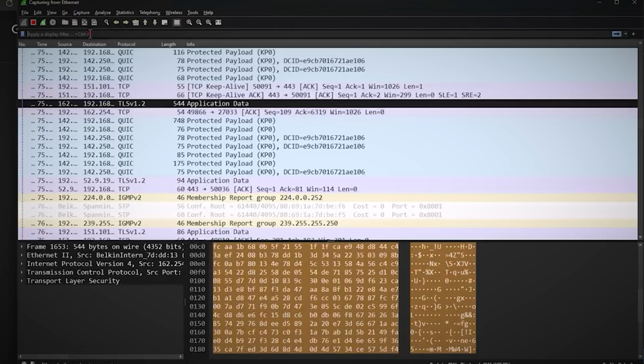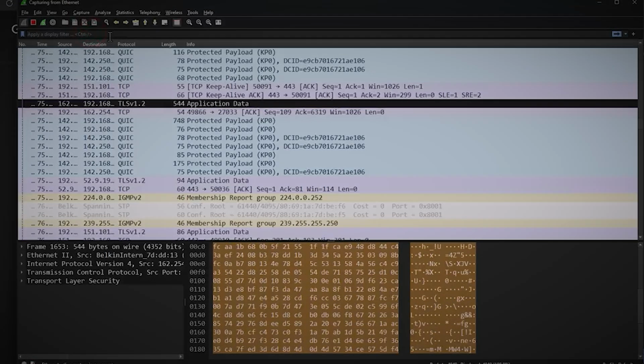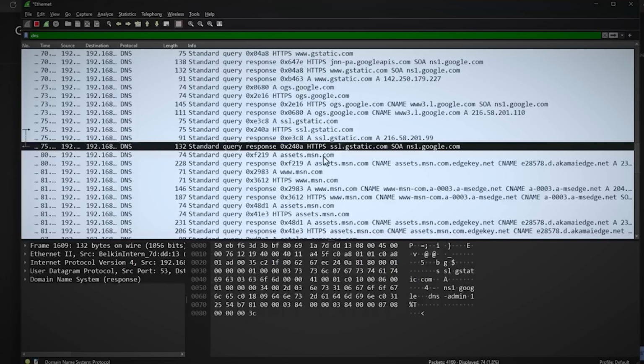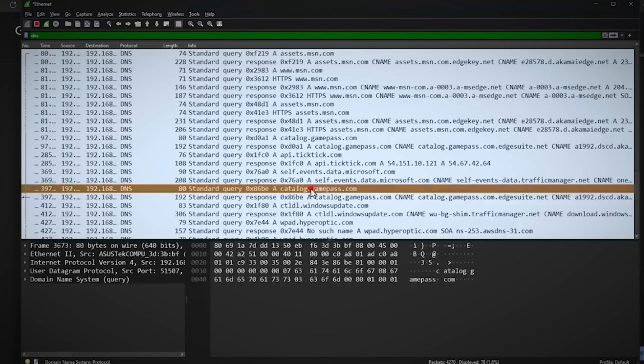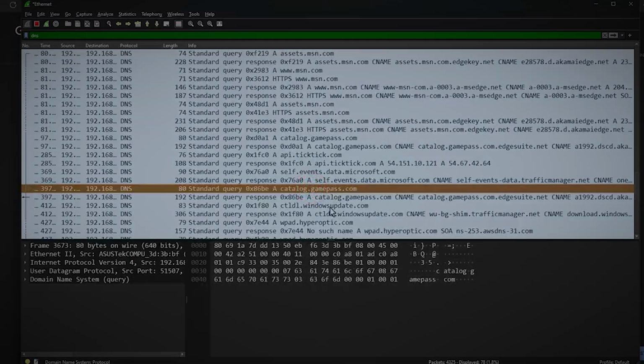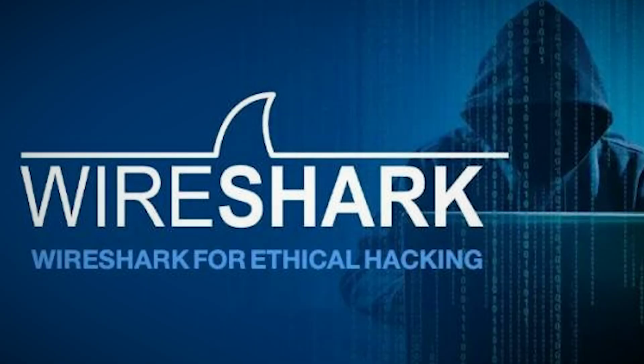As you watch the packets flow by, you might be wondering, what am I looking at? Well, you're seeing every bit of data that's entering or leaving your computer. That YouTube video you're streaming, you'll see packets related to that. Checking your email, you'll see those packets too. Even background processes like automatic updates are visible here. But here's where Wireshark really shines: its filtering capabilities.